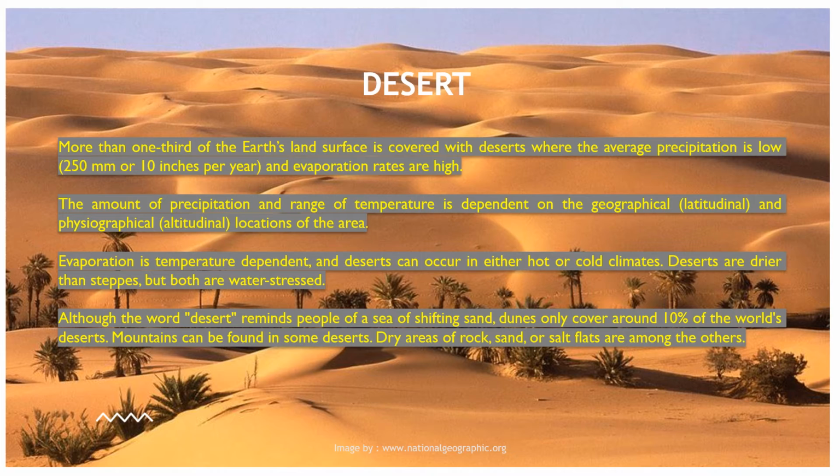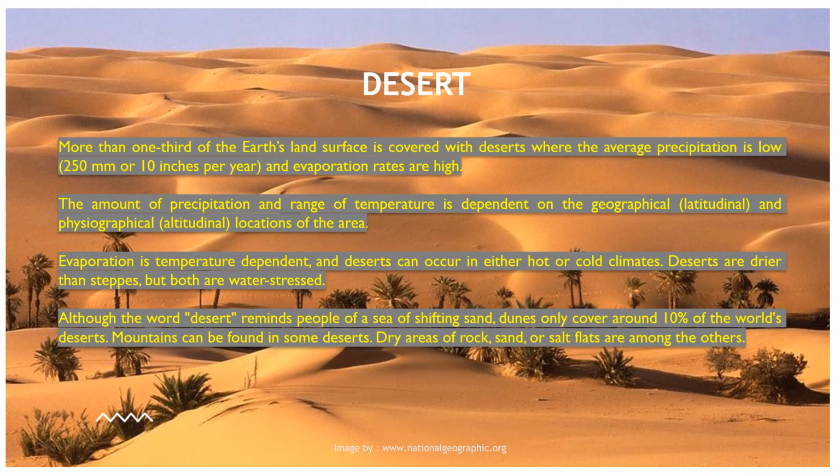Deserts are part of a wider class of regions of sand. They cover more than one-third of the Earth's land surface, where average precipitation is low and evaporation rates are high. The amount of precipitation and range of temperature depend on the geographical and physiological locations of the area.